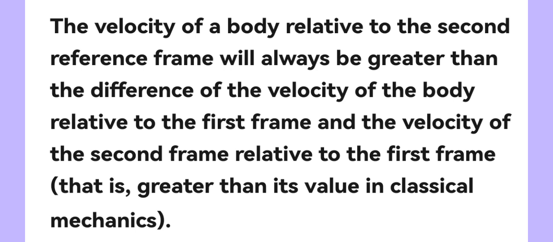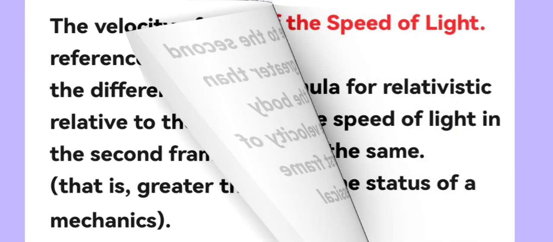The general rule is that the velocity of a body relative to the second reference frame will always be greater than the difference between the velocities of that body relative to the first reference frame and the velocity of the second frame relative to the first frame, that is, greater than the value of velocity in classical mechanics. And the greater the difference between the velocities of the first and second frames, and the greater the velocity of the body in the first frame, the greater the deviation of the body's velocity relative to the second frame from the classical value.